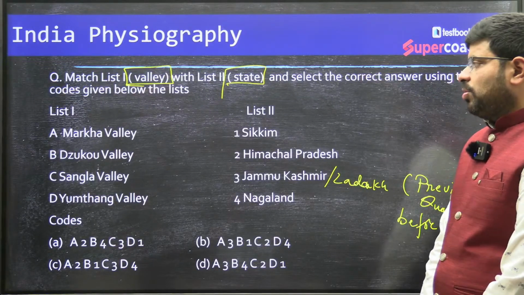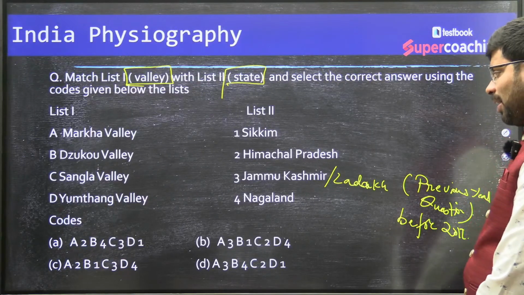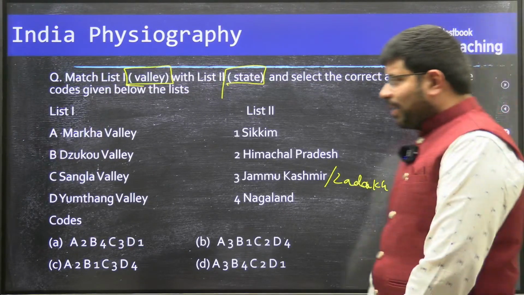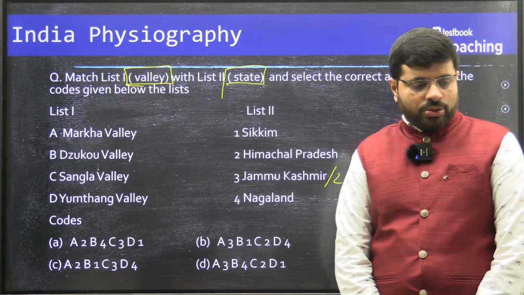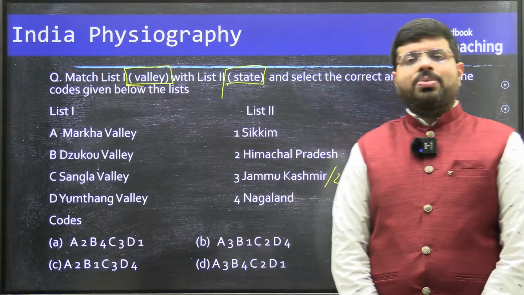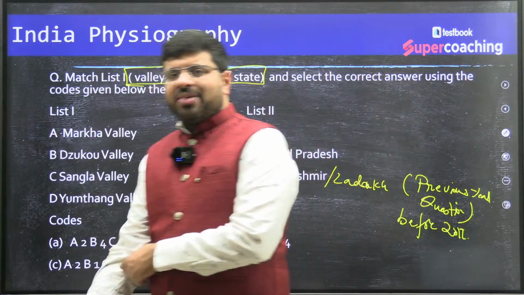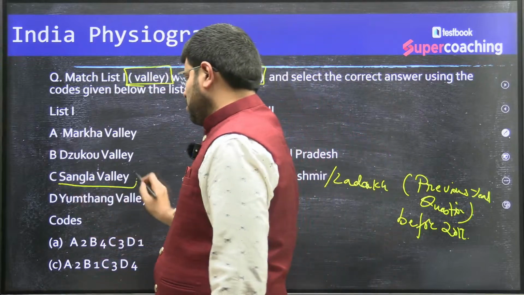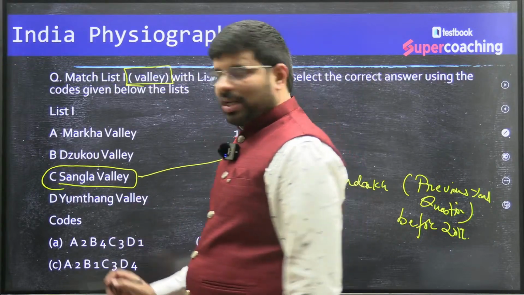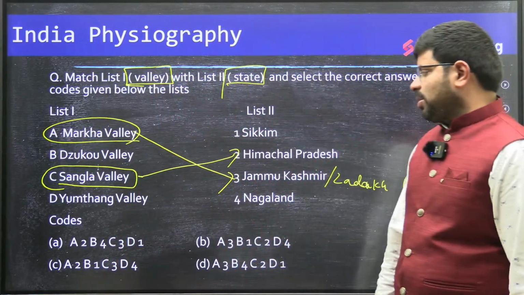So the Markha Valley, Zokou Valley, Sangla Valley, and Yumtang Valley. Where are they located? If you have observed the newspapers, whenever I am reading newspapers, some places I will try to observe. Say, for example, Sangla Valley, the name sounds more like Himachal Pradesh. So I would go for C as 2. I know that Markha Valley is part of Jammu and Kashmir. So Markha Valley, Jammu and Kashmir.